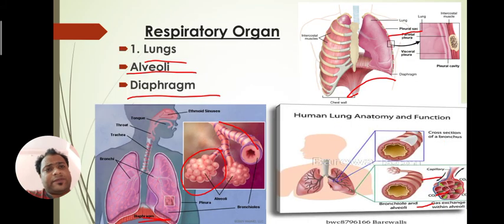One more thing we have to explain: in our lungs we have some residual volume present. What is that residual volume? The conversion of oxygen into carbon dioxide needs some time. So what about the gases which are not used by the body?